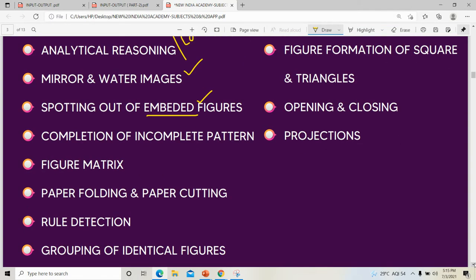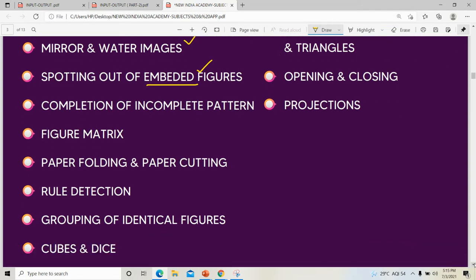Okay, figure matrices, paper folding and cutting. We will fold a paper and open it, and we will get a certain pattern, right? That pattern will be in the options, and we have to choose the correct pattern out of that. That is about paper folding or paper cutting. Those are different topics. Paper folding is one topic, cutting is another topic.